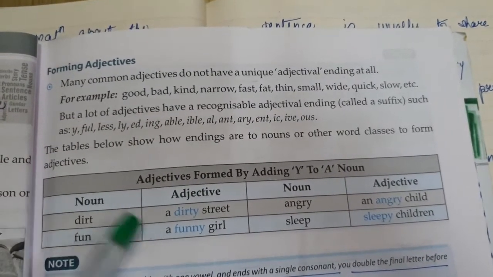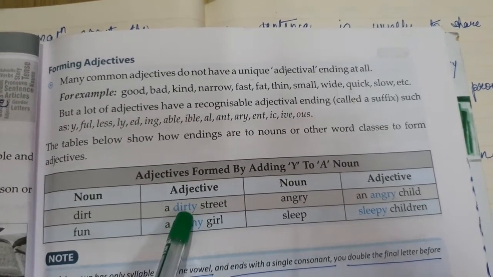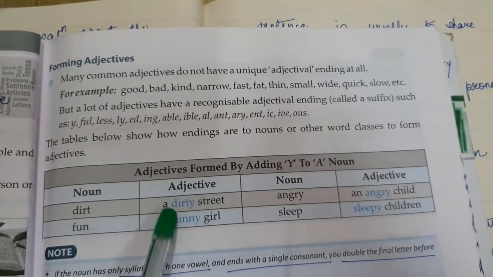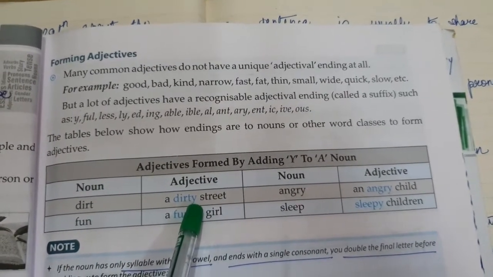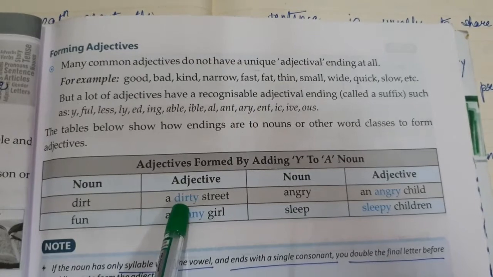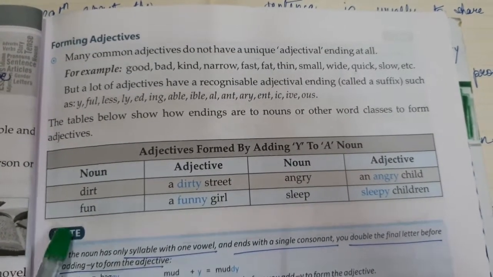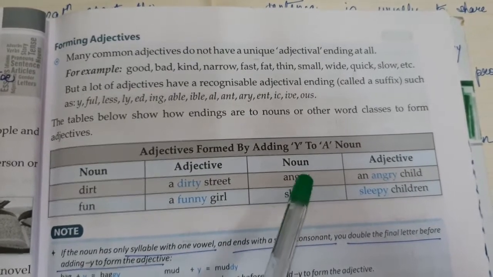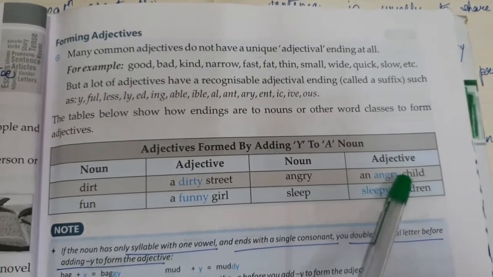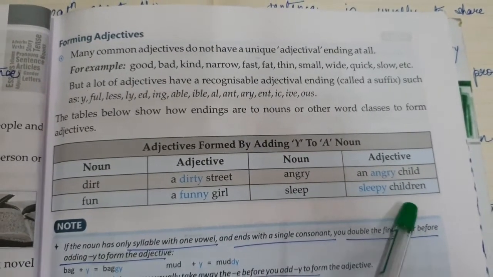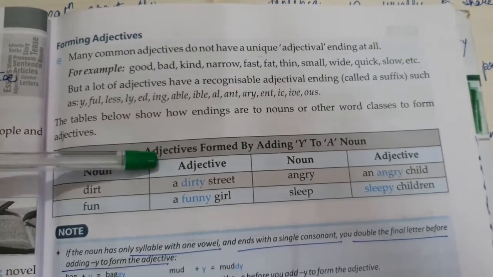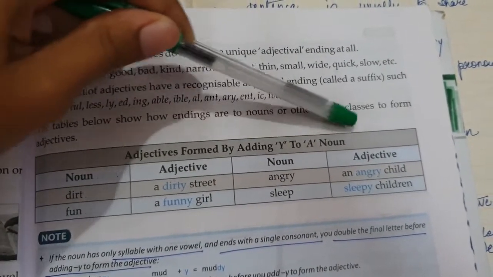Now here when you add y, it becomes dirty. Dirty is an adjective. So the same way, for dirt it's dirty, for fun it's funny, for anger it's angry, an angry child, for sleep it's sleepy children. So basically we can form adjectives by adding y to a noun.